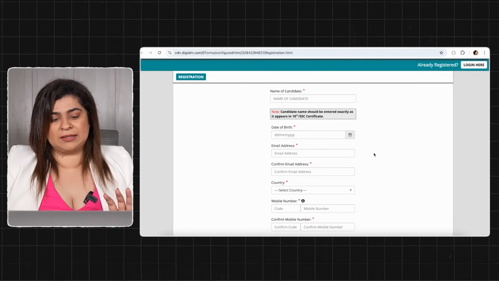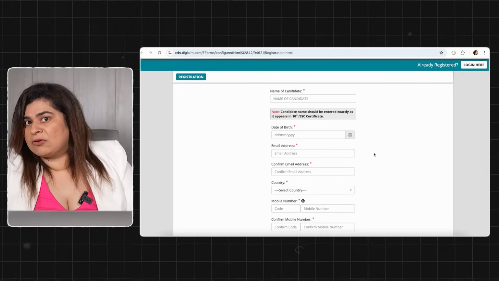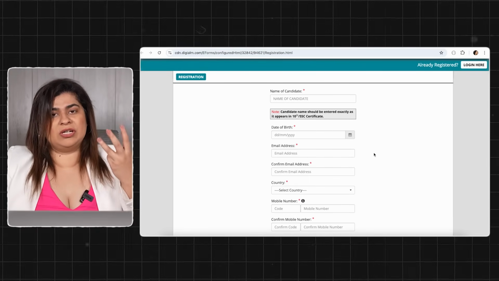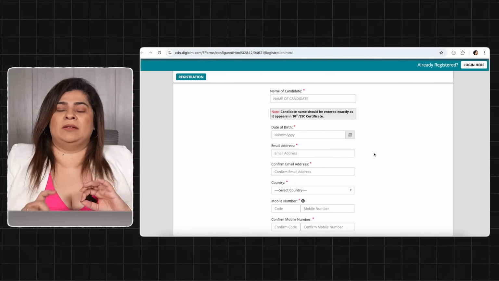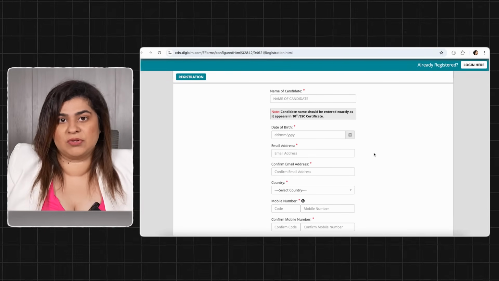You have to fill in these details: your name, your date of birth, email address, the new email address which we have just made, your country, mobile number. All of the mobile things will be verified with OTP. Once you have done that, then we can proceed ahead.